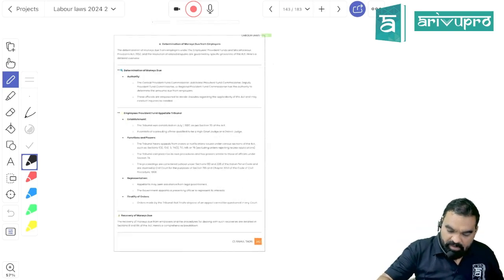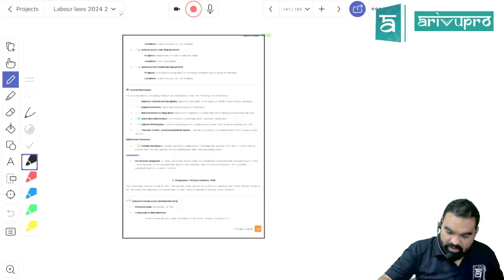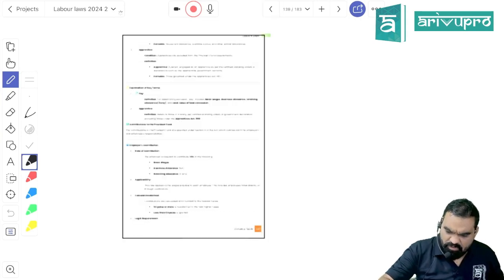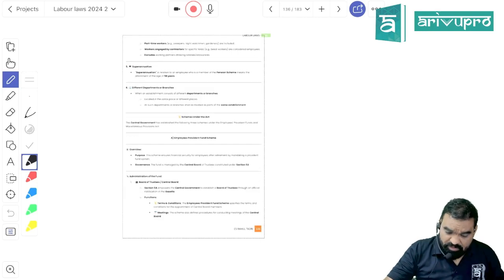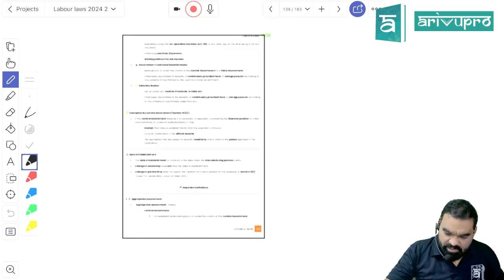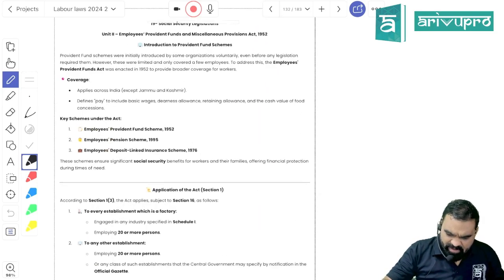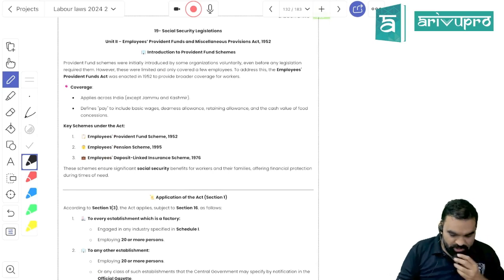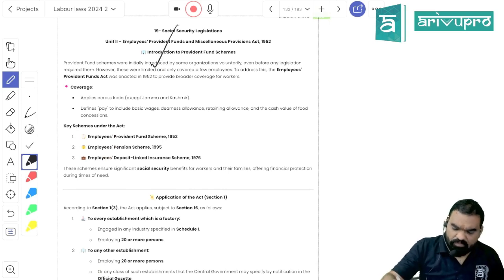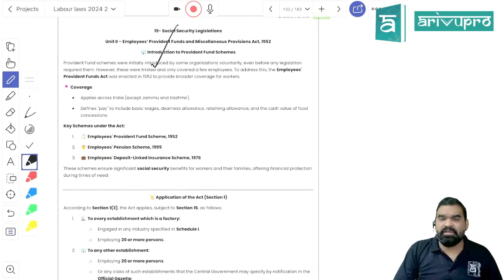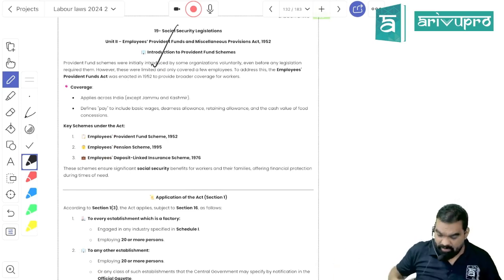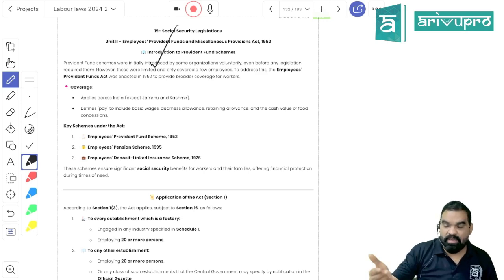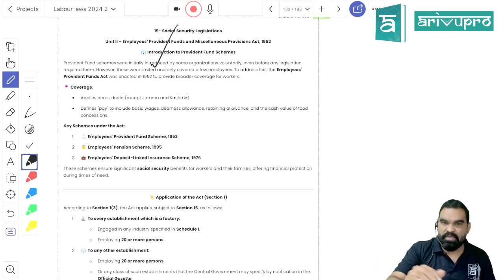Starting with EPF, that is Employees Provident Fund Act, where I think when it comes to ESIC, they used to ask so many questions from Employee State Insurance Act, but when it comes to EPF, they are not asking much question from EPF. What is Employees Provident Fund? It does talk about three things. Okay, first one is Employees Provident Fund, that will secure your post retirement period, that how much you are going to get. Means every month you have to make certain contribution.